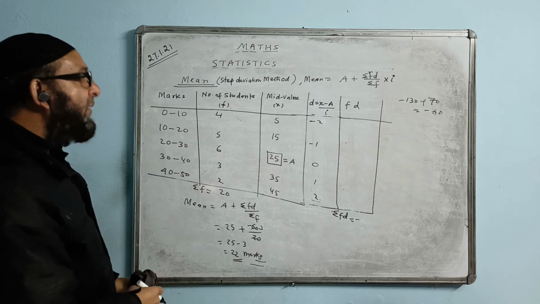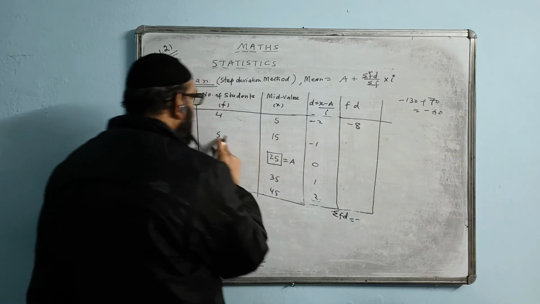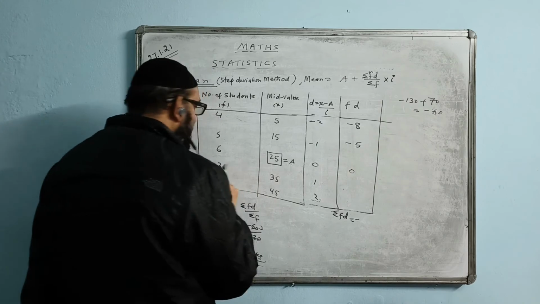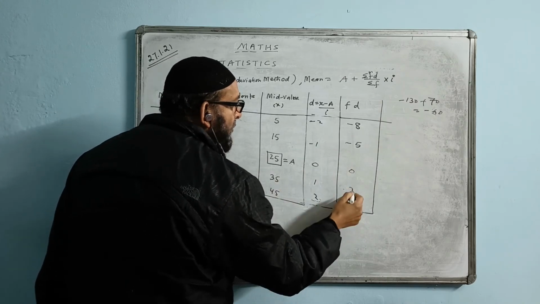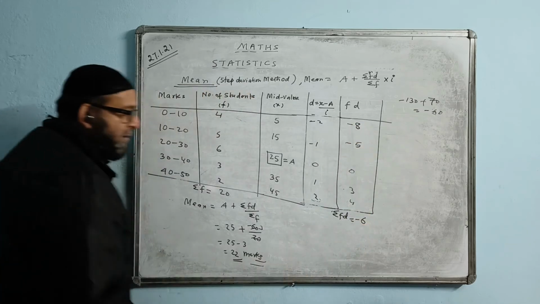Now I will make a column of FD. 4 into minus 2, the answer will become minus 8. 5 into minus 1 will become minus 5. 6 zeros will become 0. 3 ones will become 3. 2 twos are becoming 4. Now 4 plus 3 is 7. And 7 minus 13, the answer will become minus 6 now. Minus 6.